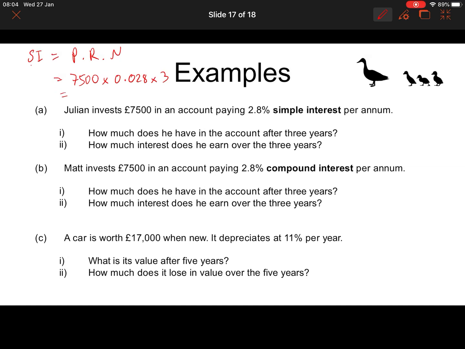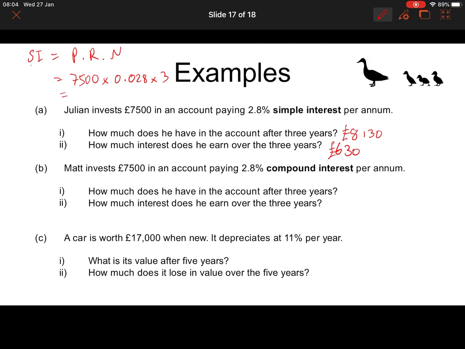Okay, so put that in your calculator. 7,500 times 0.028 times 3 equals 630, which is actually the answer to part 2. The answer to part 1 is the total amount it'll have is 7,500 plus the interest. So that's going to be what? 8,130 pounds.